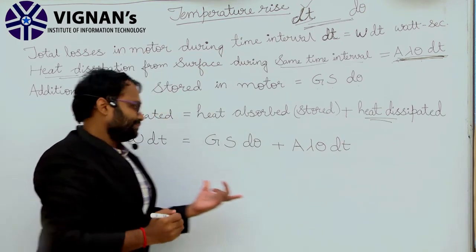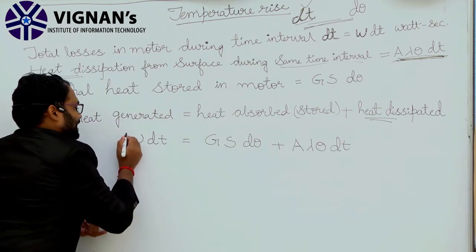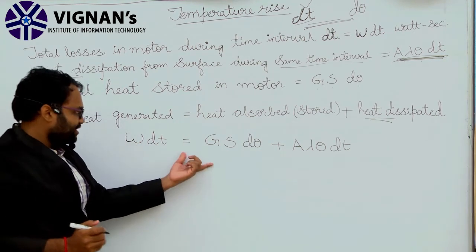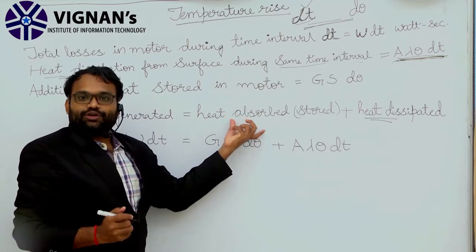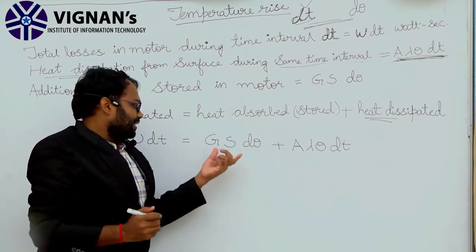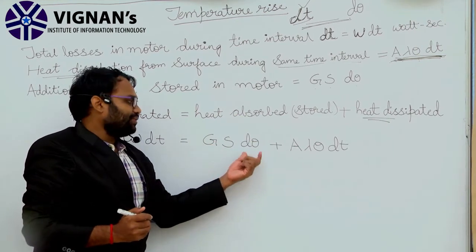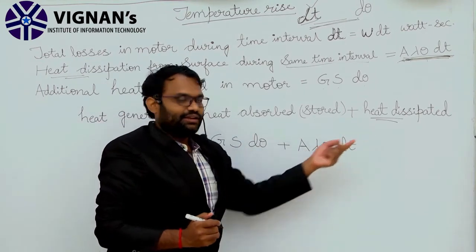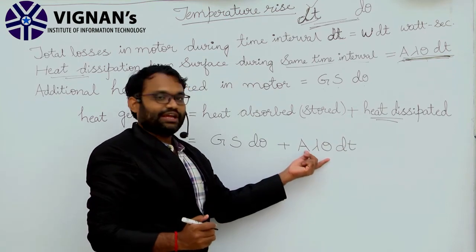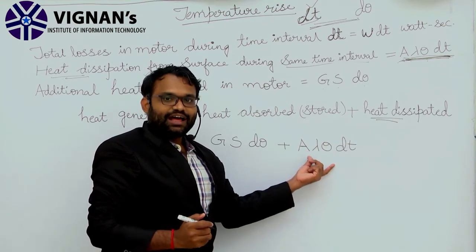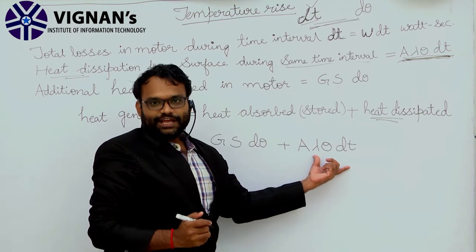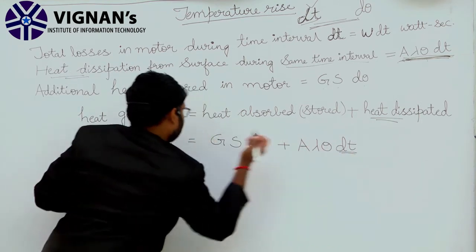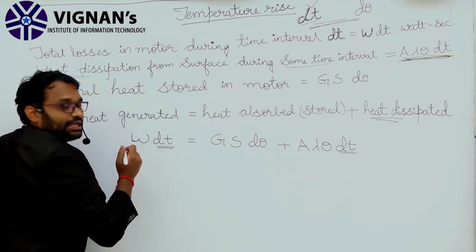Again I am repeating: heat generated, W into dt, is equivalent to heat absorbed or stored, G into S into d theta, plus heat dissipated, A into lambda into theta dt. Clear?